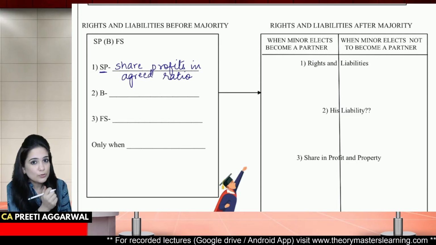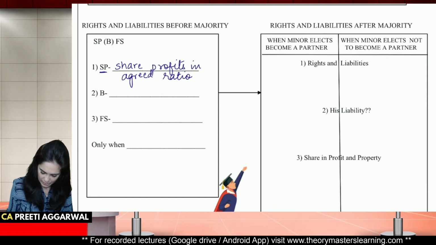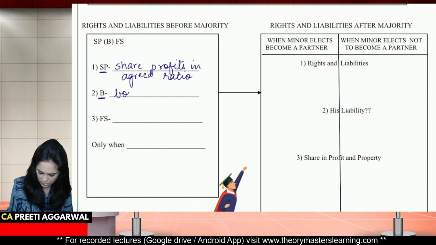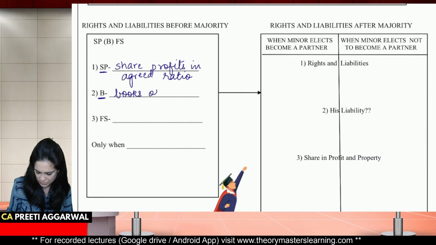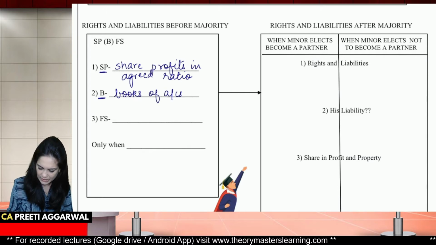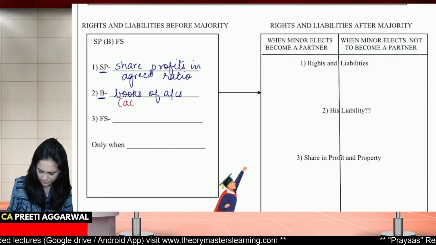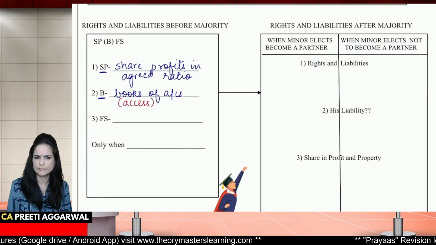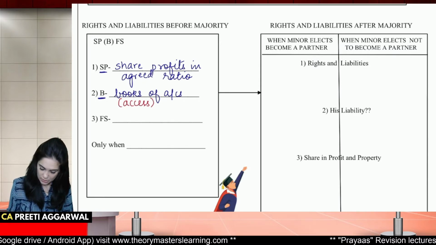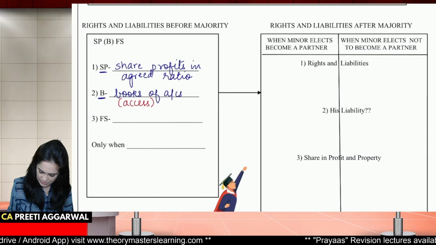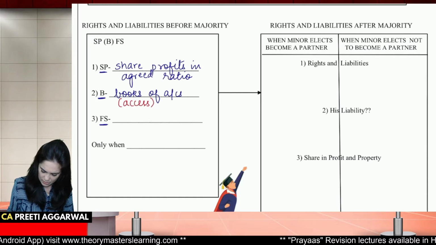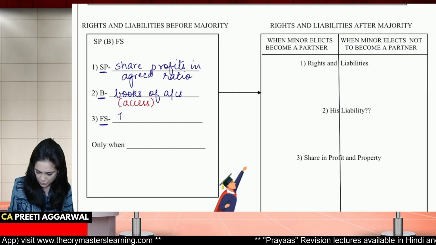He can also go through the books of accounts. He has access to the books. Okay, you can use the word access. Access means he can go through the books. Next is, he can also file a suit.